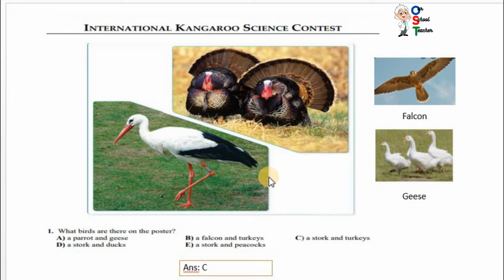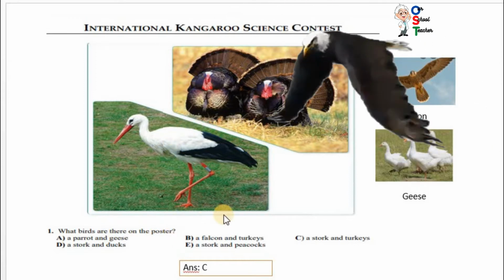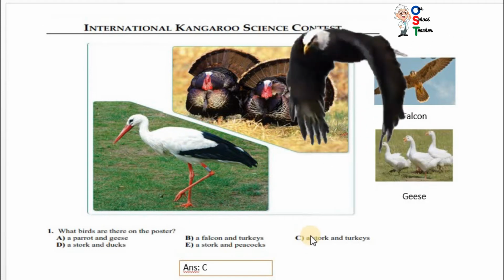A stork and turkeys. These are turkeys. This is stork. So this is correct. C option is correct. A stork and ducks, you know ducks, there is no ducks in the picture. A stork and peacocks, there is no peacock in this picture. So, when you see the poster, read the question, what birds are there on the poster? You can see turkeys and stork. So, C is correct.